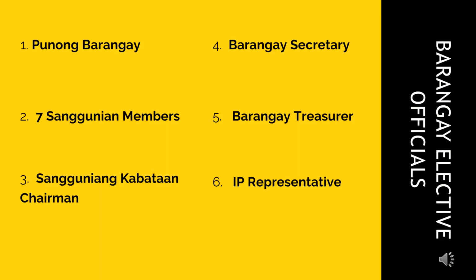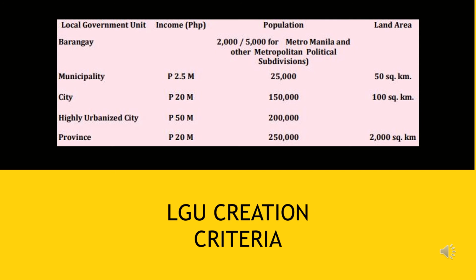And then we have the barangay elective officials. We have the punong barangay, 7 sanggunian members, sangguniang kabataan chairman, the barangay secretary, barangay treasurer, and IP representative. This is the LGU creation criteria.